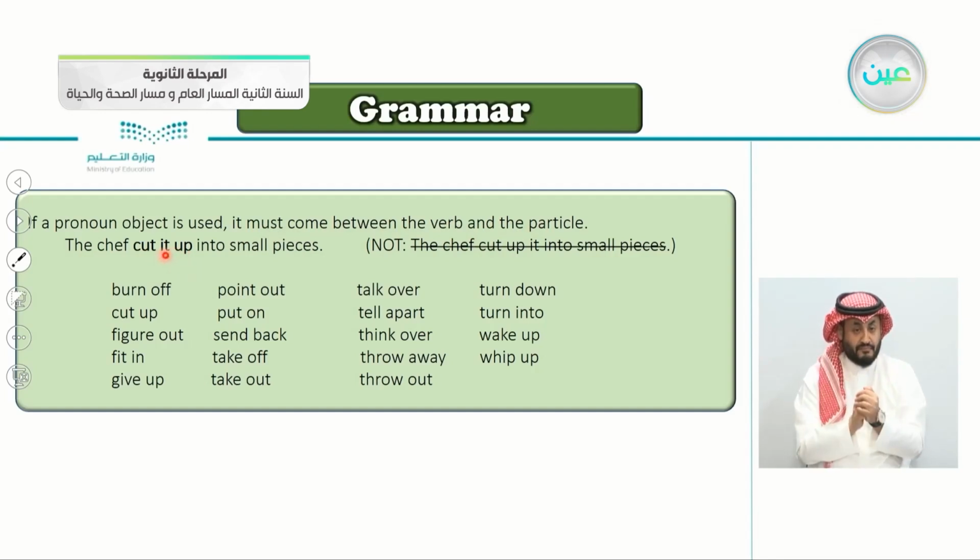If the object is a pronoun, like "it" here, you must put it in the middle of the phrasal verb, between the verb and the particle up. Again, the chef cut it up into small pieces, not the chef cut up it.